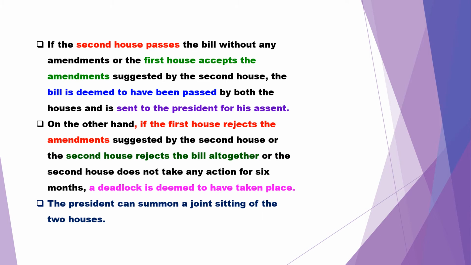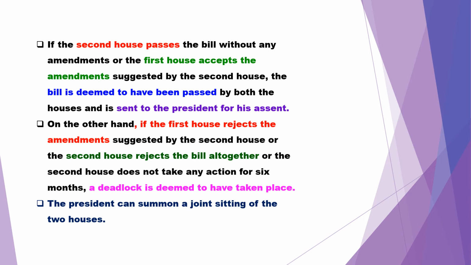In such a case, if the second house passes the bill without any amendments, or if the first house accepts the amendments suggested by the second house, the bill is deemed to be passed. I mean, if the second house returns the bill without any change, or if the second house suggests some considerations or ideas, and if they are accepted by the first house, then obviously the bill is deemed to have been passed by both the houses and it is sent to the president for his assent.